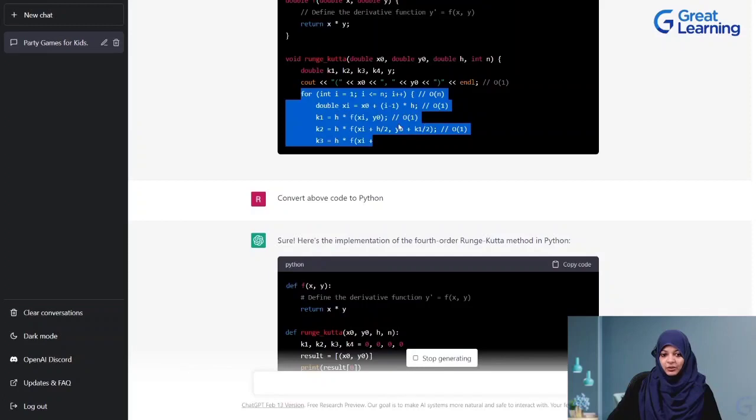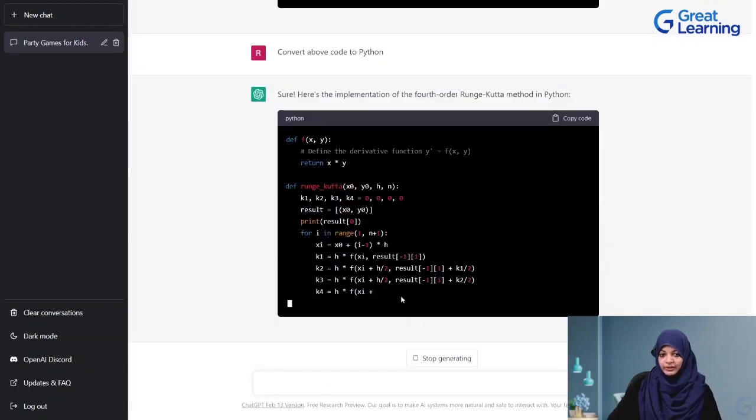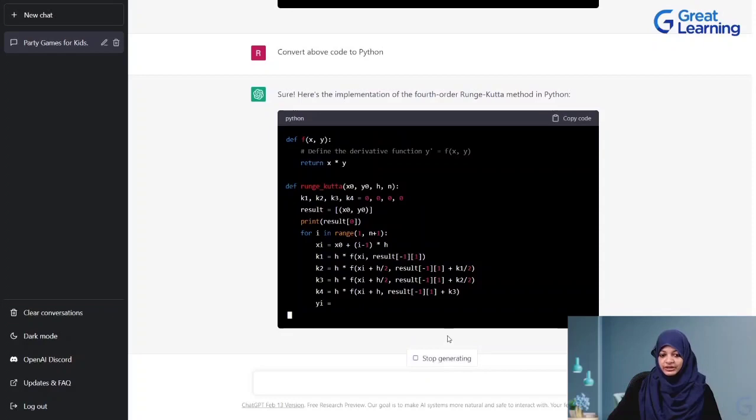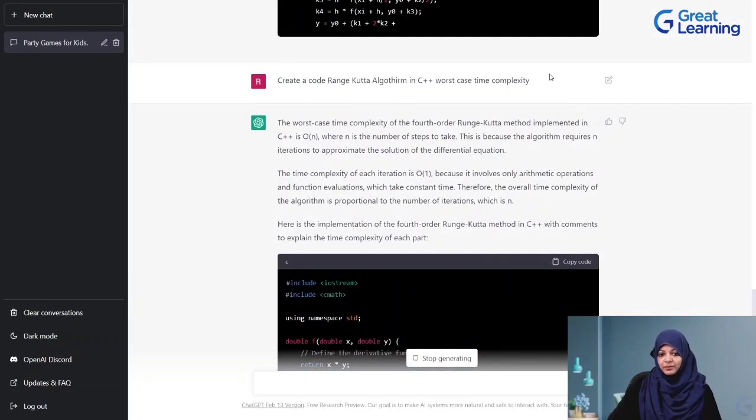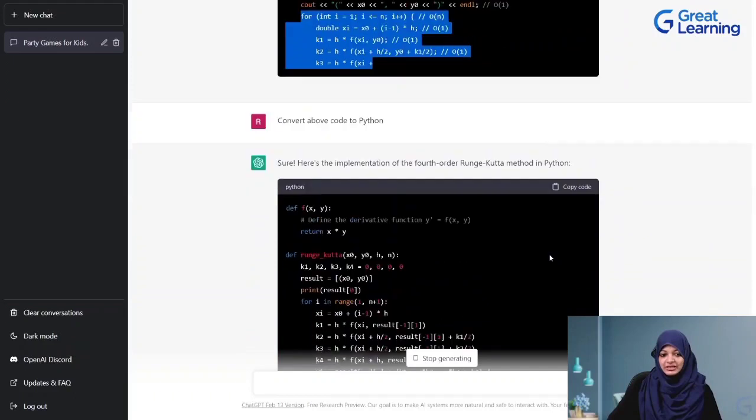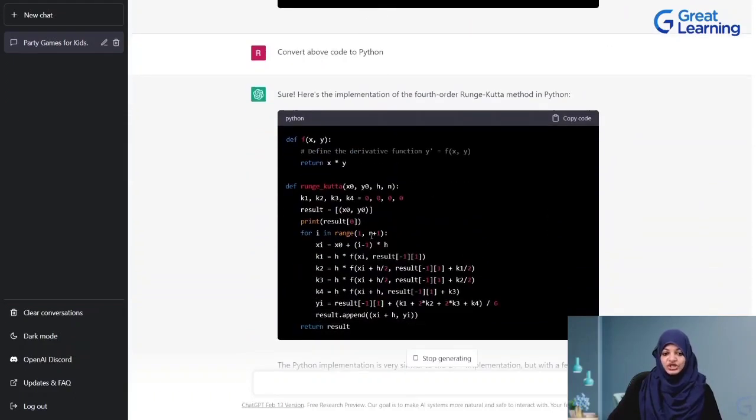Now, as you can see, it isn't stopping here, because we have not stopped generating till now. Here, since we had stopped generating, it stopped the generation of code. But the prompt that is there previously is where the information is taken from. So the above code, which is in C++ for the worst case scenario for the Runge-Kutta method, would be implemented completely in Python. So this is the worst case scenario code, but its implementation is in Python instead of C++. So this is how we can use ChatGPT for coding.